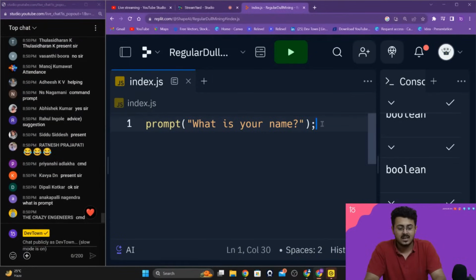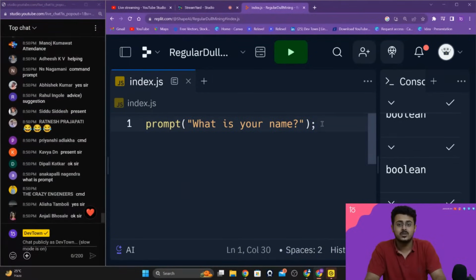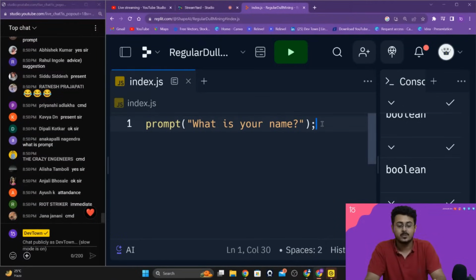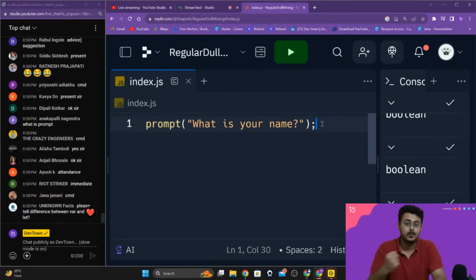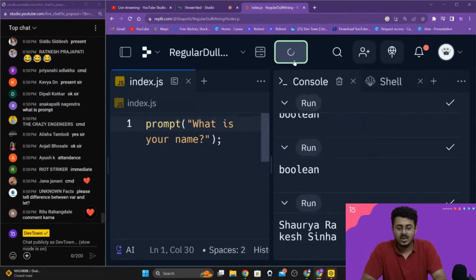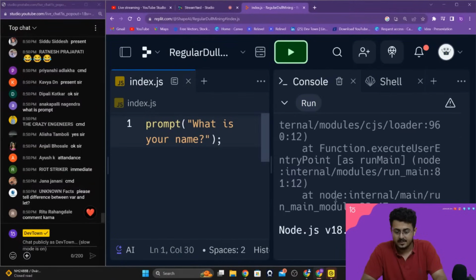Now, what is prompt? Prompt is going to send a message to our user saying what is your name. He's going to provide us with an input right over there. We are prompting our user to provide us with his name, guys. Okay. Now, if I click on this particular play button, you are able to see that.